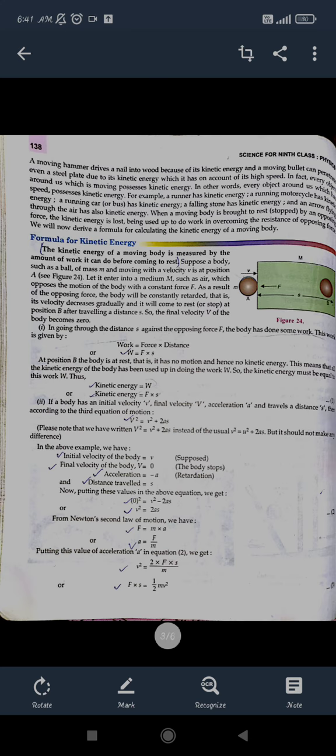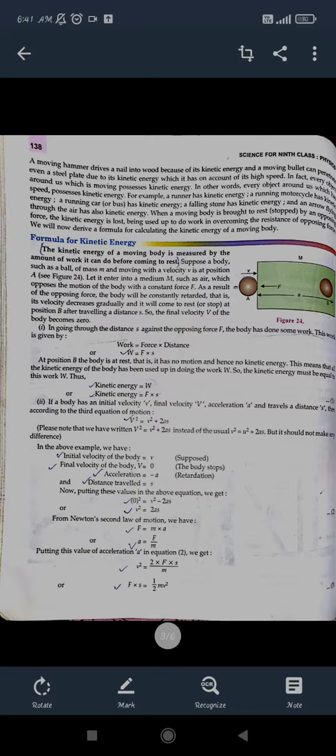And if you are applying a force to move a body, it will get retarded also. It moves in the opposite direction, that means the acceleration will be taken as negative. So v square will be 0, u square will be the same, and the plus 2as will become minus 2as. So u square is equal to 2as. On taking the root, we can put the value.